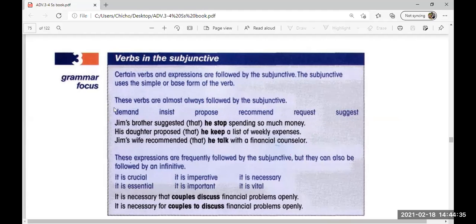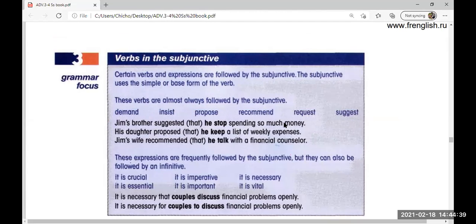So if you have these verbs in your sentence, almost always you need to use the subjunctive verb after them. For example, Jim's brother suggested, we can use that or we can omit it, suggested that he stop spending so much money. His daughter proposed he keep a list of weekly expenses.